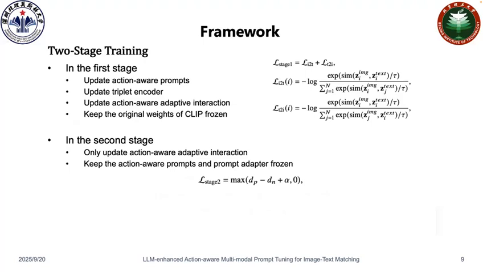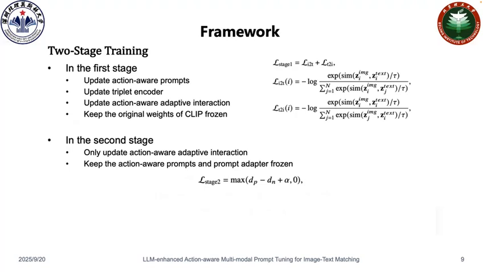Now, I will introduce two-stage training. In the first stage, the objective is to update newly added parameters of action-aware prompts, the triplet encoder, and the action-aware adaptive interaction module while keeping the original weights of CLIP frozen. In the second stage, only the parameters of the action-aware adaptive interaction module in the visual encoder are updated while keeping the action-aware prompts and prompt adapter frozen.